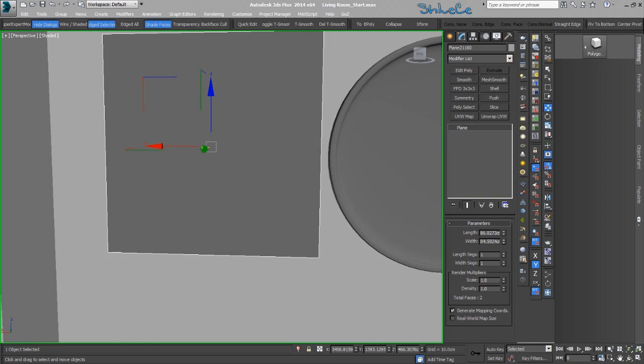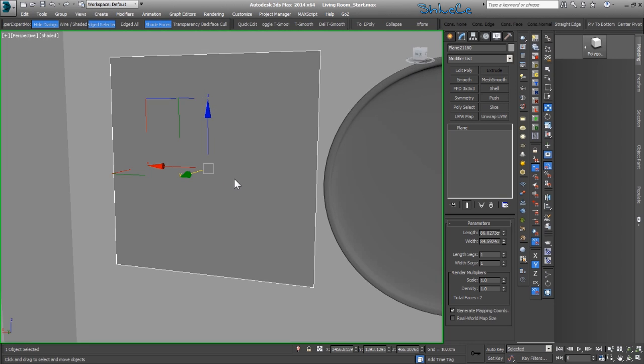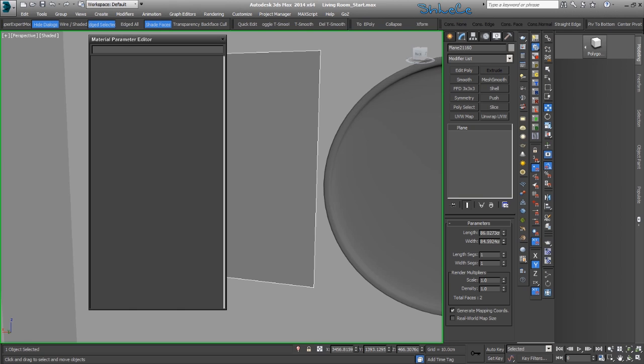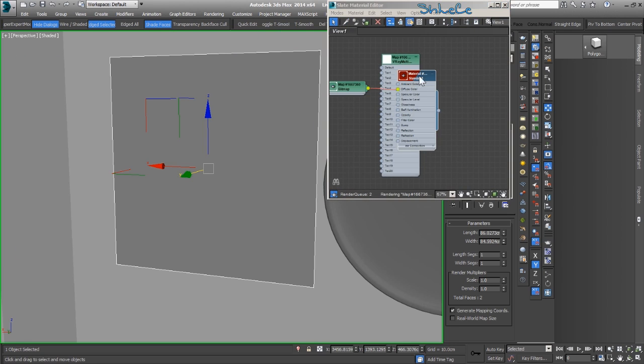Now I'm gonna bring my image as a reference, so I can just click and drag it to viewport and press M. Get the material from this one.